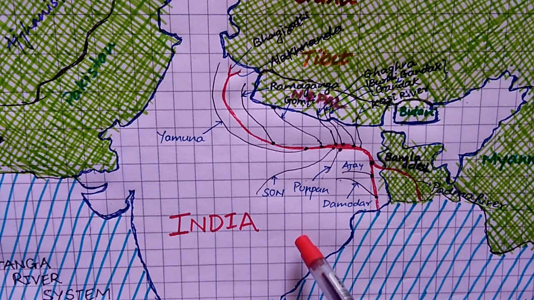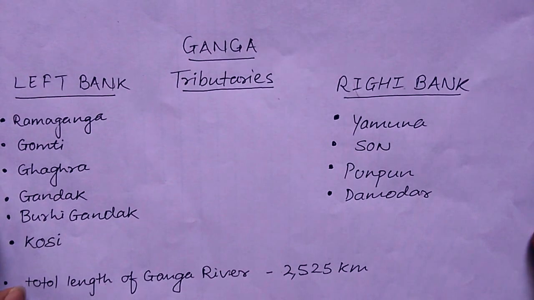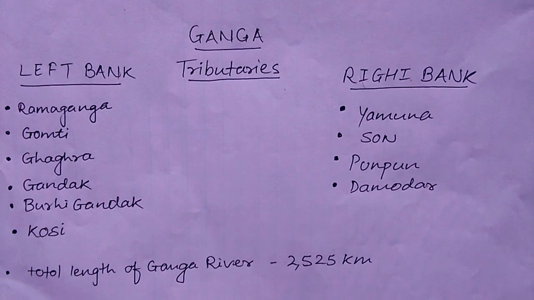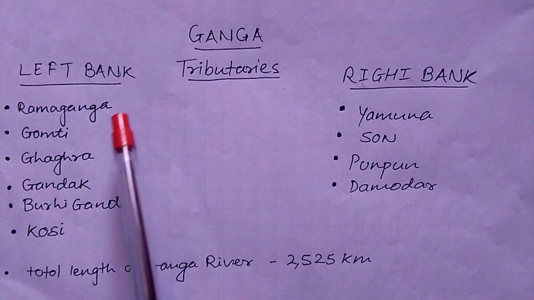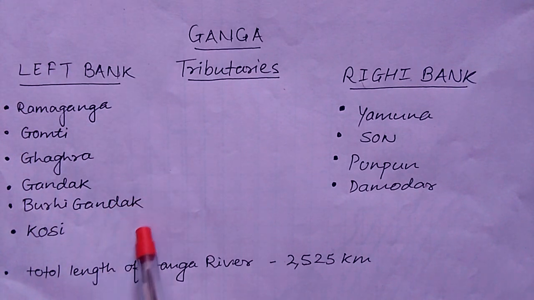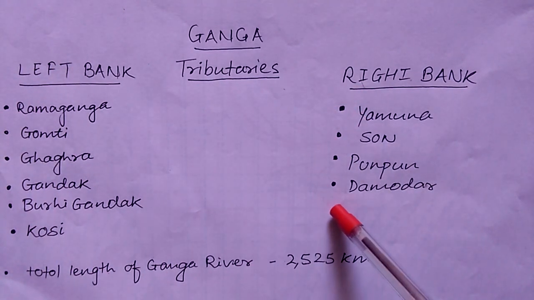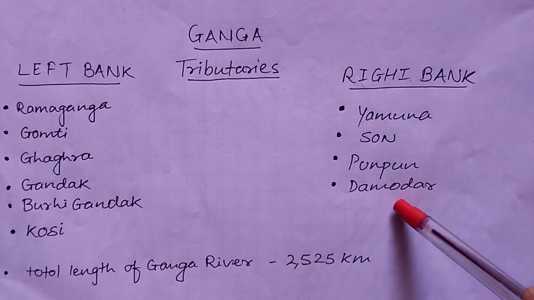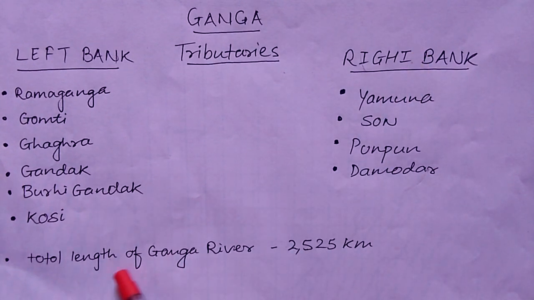So friends, here we have some facts about the Ganga tributaries. Here we have the main tributaries. First, the left bank: Ram Ganga, Gomti, Ghagra, Gandak, Buri Gandak and Kosi. These are the main left bank tributaries. And here we have the main right bank tributaries: Yamuna, Son, Punpun and Damodar. And the total length of the Ganga river is 2525 kilometers.